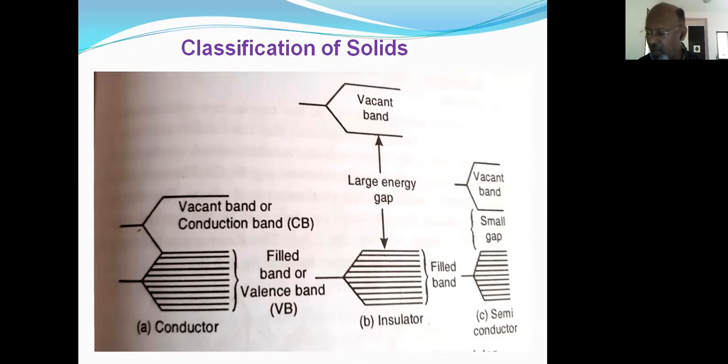Because there is a very small energy gap between the conduction band and the valence band, the electrons can easily move from the lower valence band to the higher vacant band. So the properties of semiconductors lie between those of metallic good conductors and non-metallic insulators.